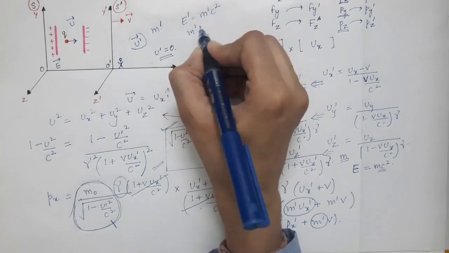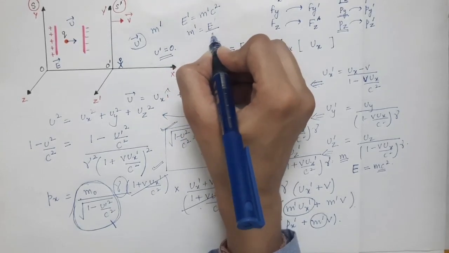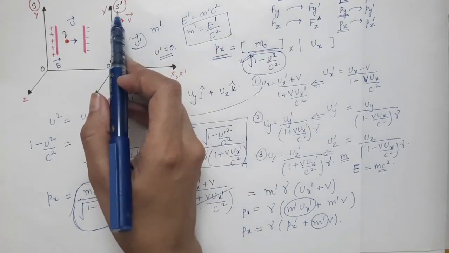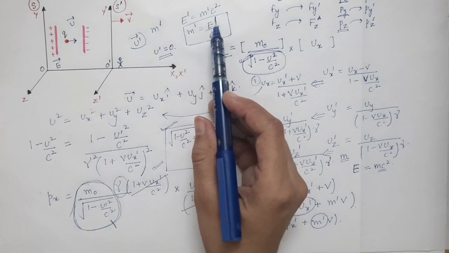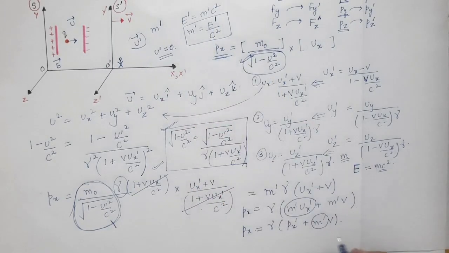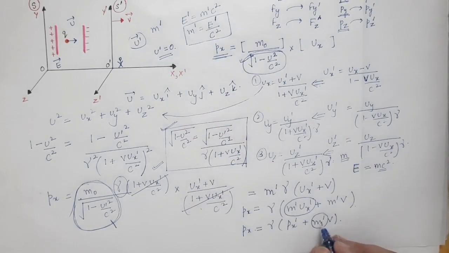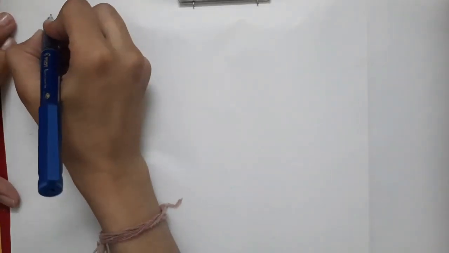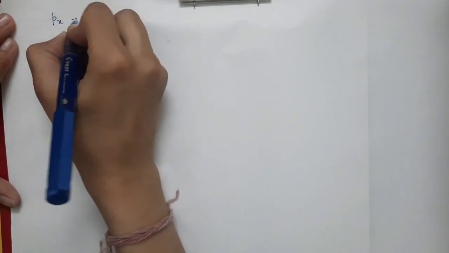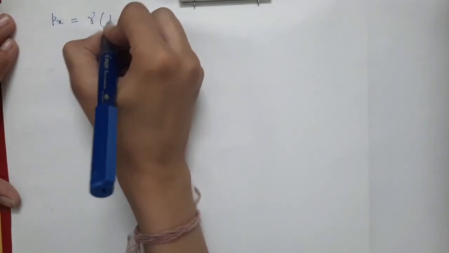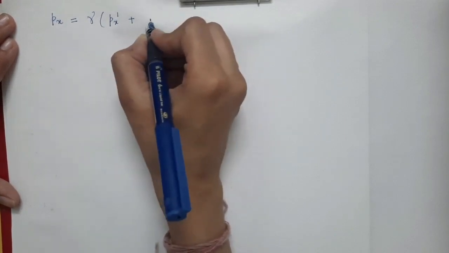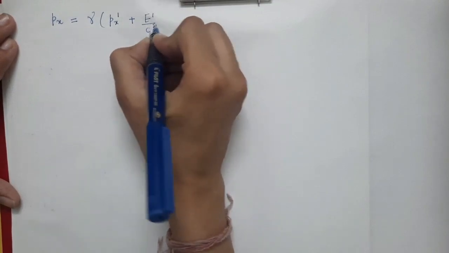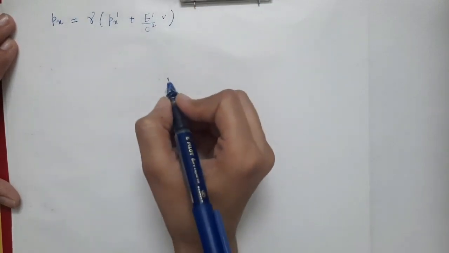So m prime will be E prime by c square. So the x component of the momentum in S frame is gamma times px prime plus m prime into v, and m prime can be written as E prime by c square times v.